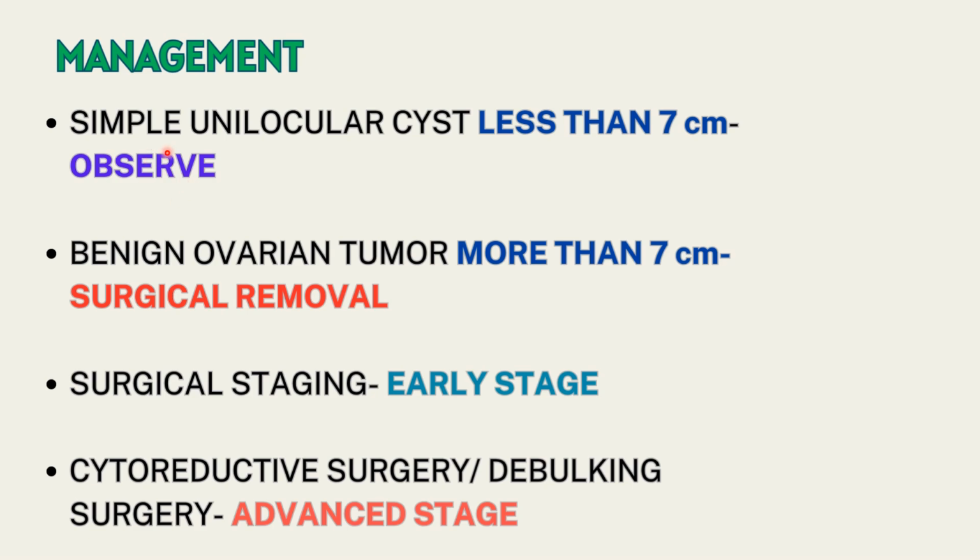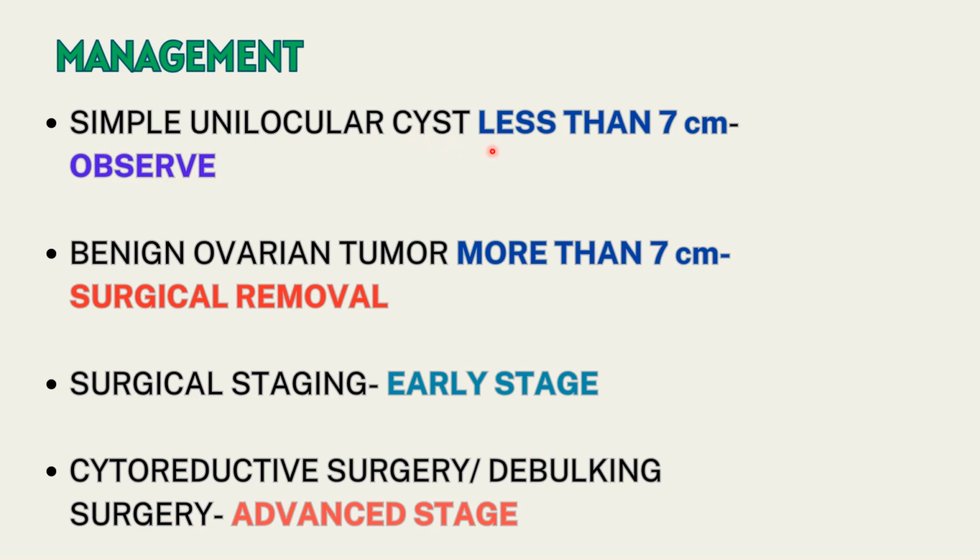So if a simple unilocular cyst is noted which is less than 7 centimeters, we can observe it. We don't need to directly intervene. Most functional cysts resolve spontaneously over 4 to 5 months, and we offer timely follow-up and a repeat ultrasound. The repeat ultrasound will identify a persistent cyst or if the cyst is growing in size, which will then require further intervention and removal.